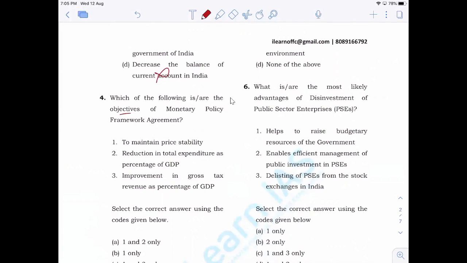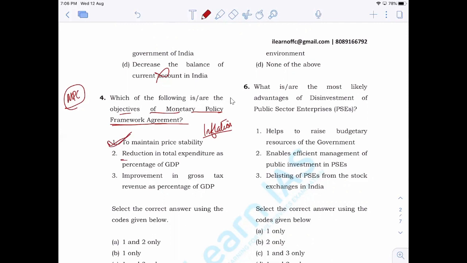Now, which of the following is or are the objectives of the Monetary Policy Framework Agreement? The Monetary Policy Framework Agreement was introduced in order to bring certain responsibility and accountability related to monetary policy. And we have set up a monetary policy committee under the new monetary policy framework agreement. The major aim, one, is to maintain price stability. That is correct because the major aim of monetary policy is to reduce inflation, to bring price stability. So that will be correct, right?